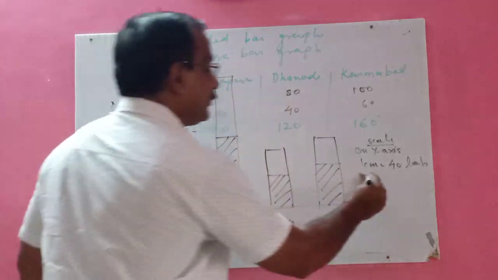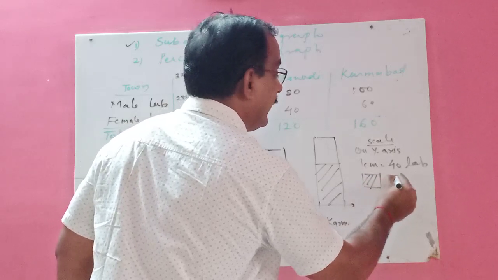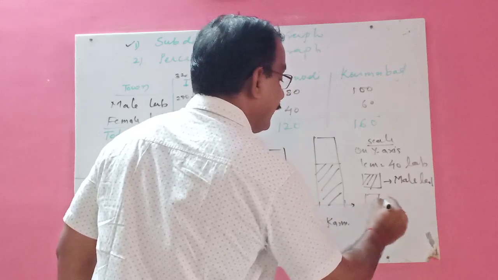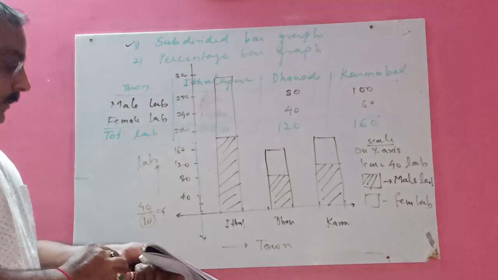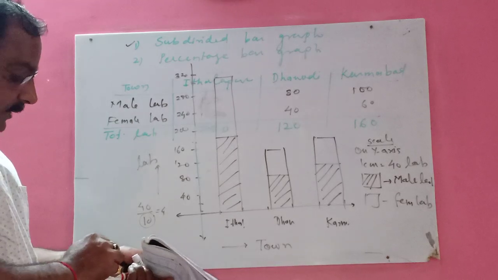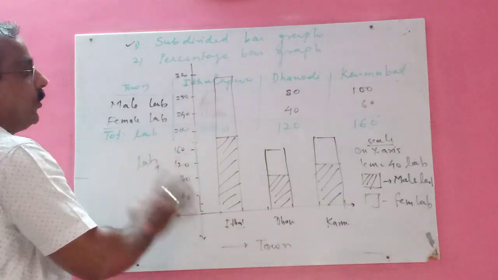Got it? And here also what will you do? Put in scale like this. This is the male labors and this is the female labors. Okay? Male and female labors. And this is called your subdivided bar graph. The very important part is taking this scale on the y-axis.